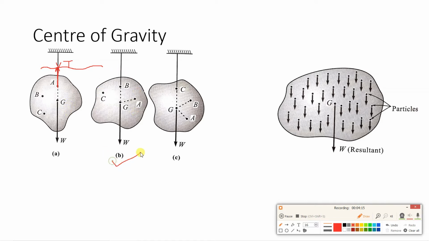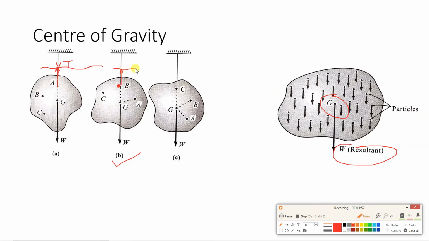Now if you consider figure B, in figure B we have the same body, we have just rotated the body and we have attached the string from point B. So from point B a string is attached to the ceiling. Now again if you notice over here, whatever weight is there of the body, it is acting through point G only. What is this G? This is center of gravity. And what is the W? This is resultant. There will be a number of parallel forces like this, and this W is the resultant of that.